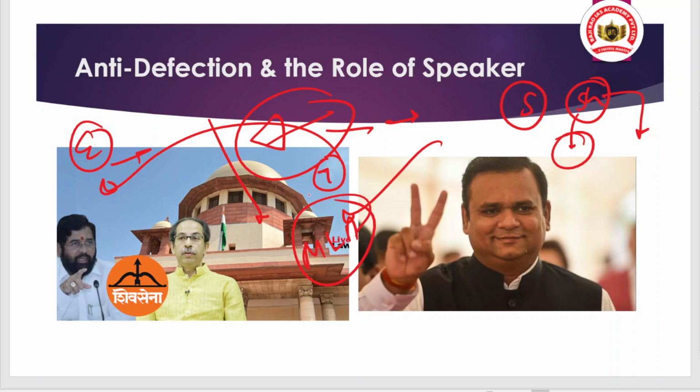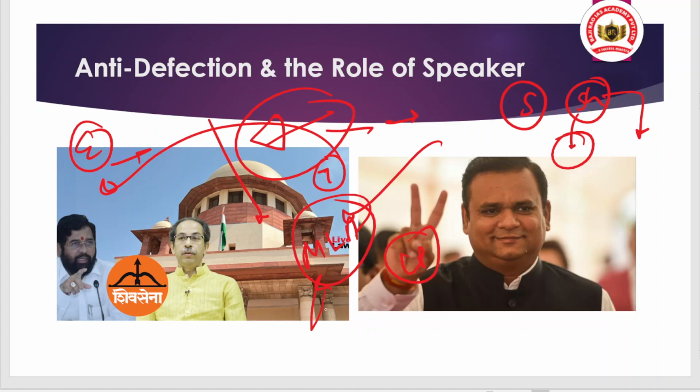But when we talk about the Maharashtra Legislative Assembly or any Legislative Assembly, who decides the defection issue under the anti-defection law? It is basically the speaker. But the speaker for a long time was not deciding the issue, and that's why the opposition was blaming the speaker regarding political bias. We have discussed this article about political bias and the role of a speaker in the previous lecture. You can watch that as well.